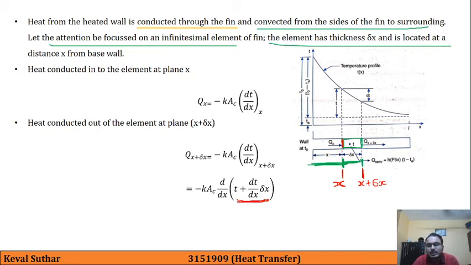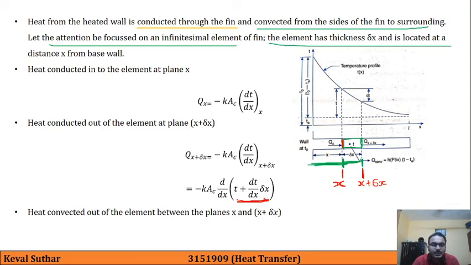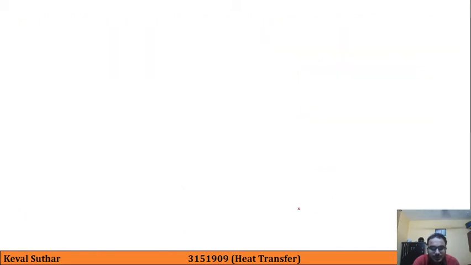This is the similar approach we used in our general heat conduction equation in Cartesian coordinates. So the heat convected out of the element between x and x plus delta x is given by h A delta T, and instead of A we have written perimeter into thickness. Once we multiply perimeter with thickness, we get the total surface area.